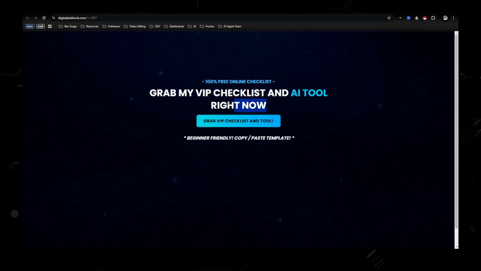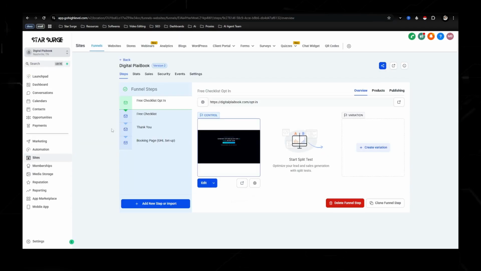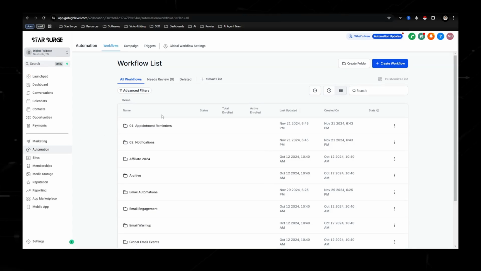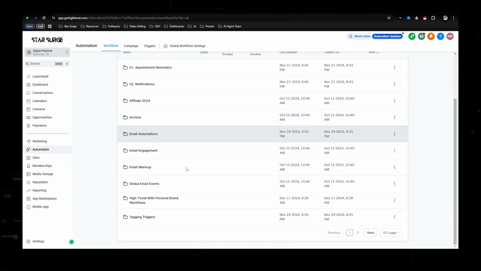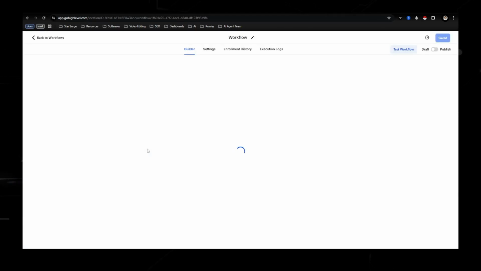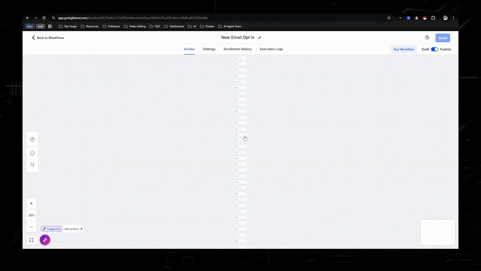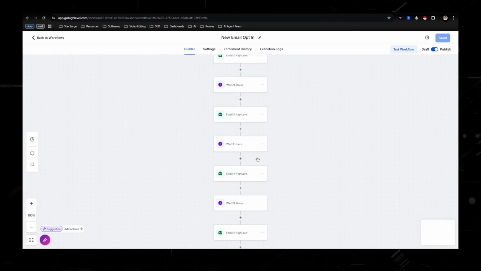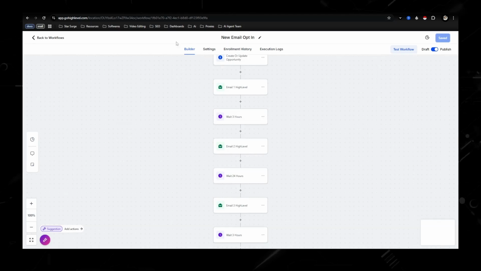The reason I do this is because this right here takes them to an email sequence, which I'm going to be talking about right now. It's an automation where once that form gets triggered, they get put into an email automation where they get sent emails about, like I said, whatever tool, service, or product I am promoting.